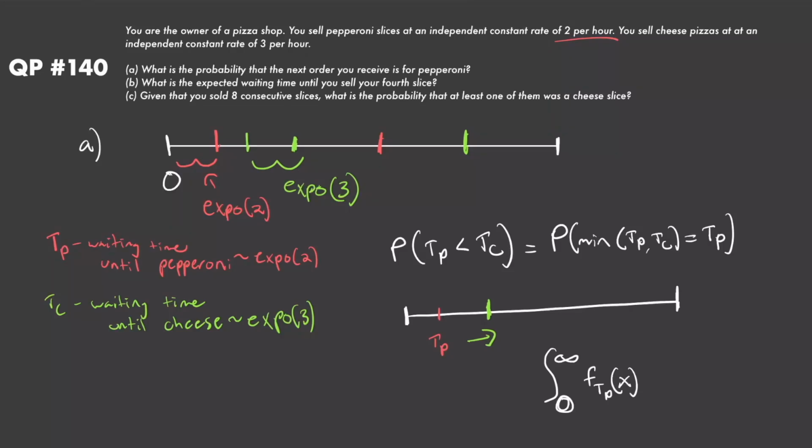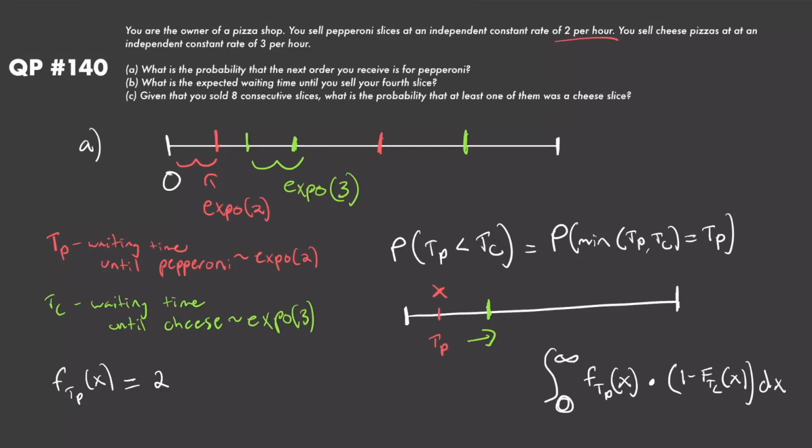And then for every single one of these points, we need to find the probability that T sub C comes after that point, right? So given a specific value, let's say that this one came at time x, what's the probability that our first cheese comes after that? Well, that's just going to be equal to 1 minus the CDF of T sub C, so I'll call that capital F of T sub C of x, where x is the value right here that we fixed. So we're integrating with respect to x, right? x is all the possible values in our time interval. Okay, so now what is the density function first of T sub P of x? Well, it's exponentially distributed with rate parameter 2.